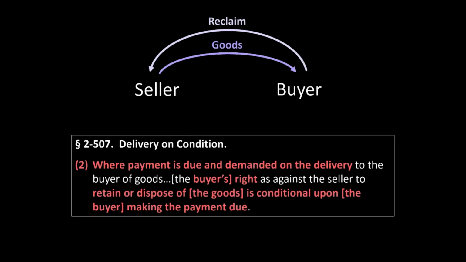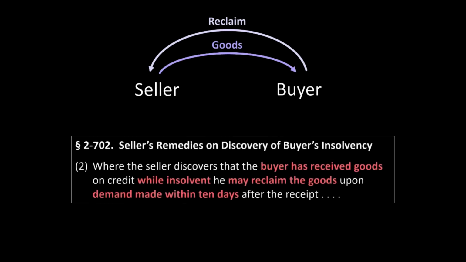The second limited circumstance where the seller might reclaim the goods that are in the hands of the breaching buyer arises under section 702 subsection 2. This subsection applies only if the buyer is insolvent when the buyer received the goods from the seller. So imagine that pursuant to the party's contract, the goods have been sold to the buyer on credit.